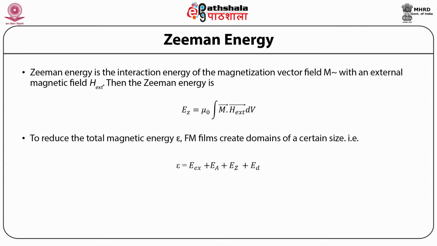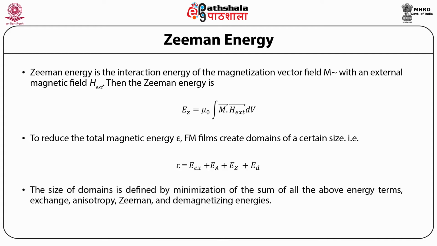To reduce the total magnetic energy, epsilon, ferromagnetic films create domains of a certain size. That is, the total magnetic energy epsilon equals E_X, the exchange energy, plus E_A, the anisotropy energy, plus E_Z, the Zeeman energy, plus E_D, the demagnetization energy.